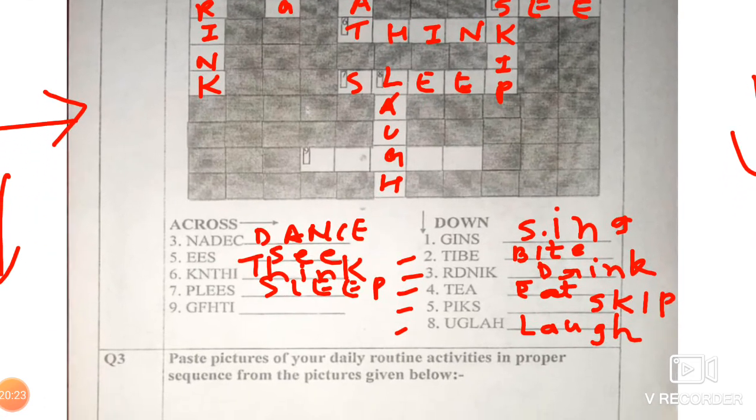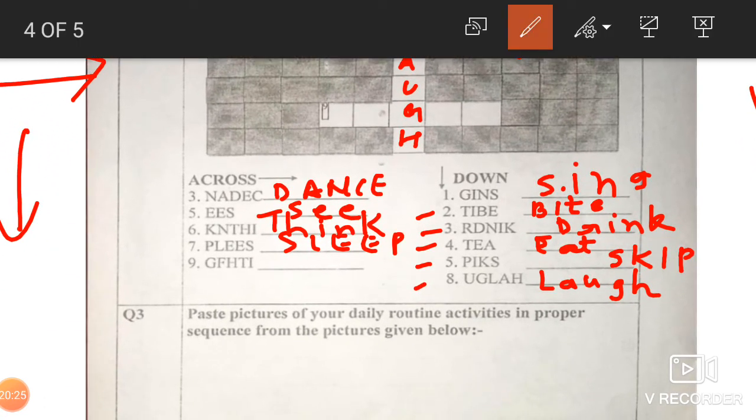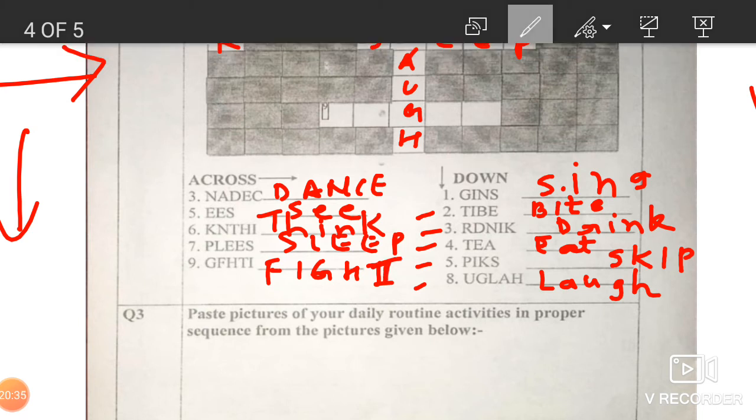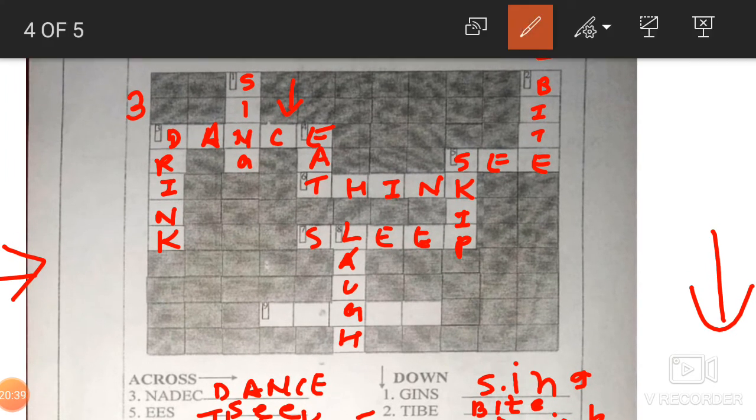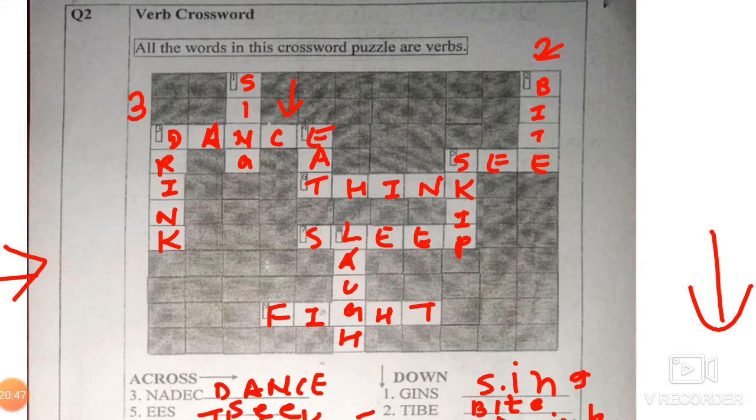Okay, then the last is fight. F-I-G-H-T, fight. Sorry, this is T. Fight. Let us see now number 9. Number 9, F-I-G-H-T, fight. Yes, it's done.